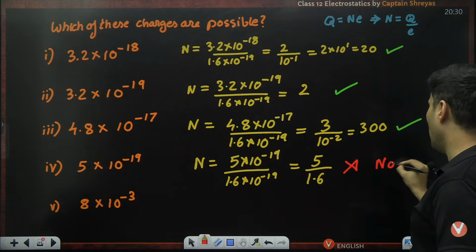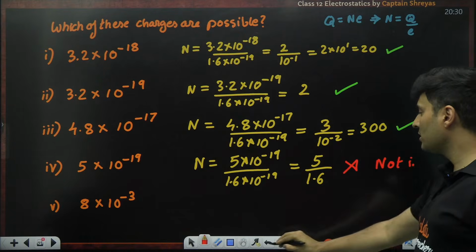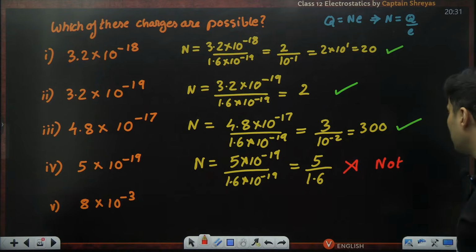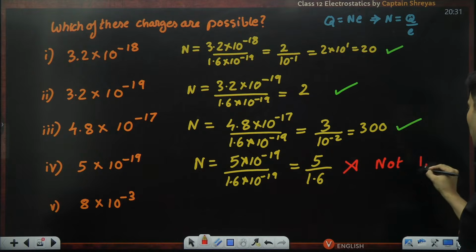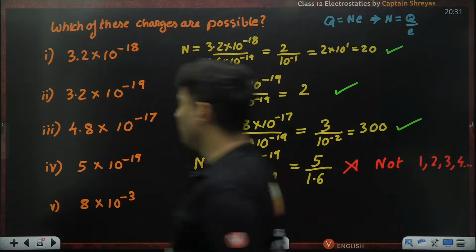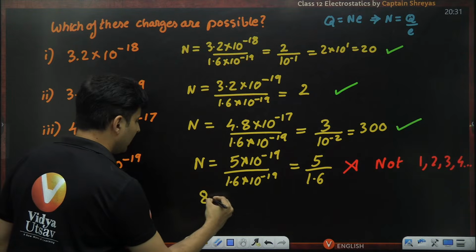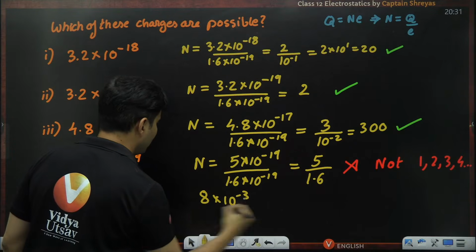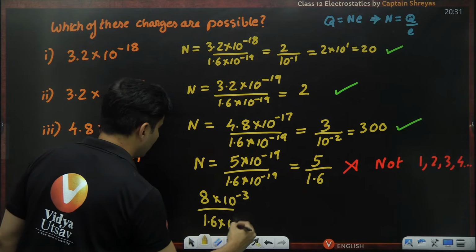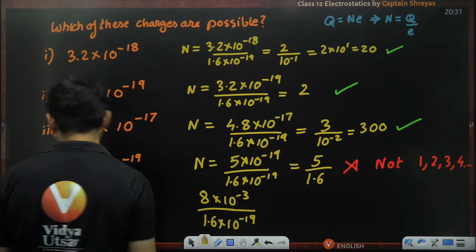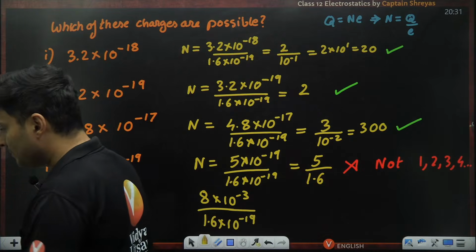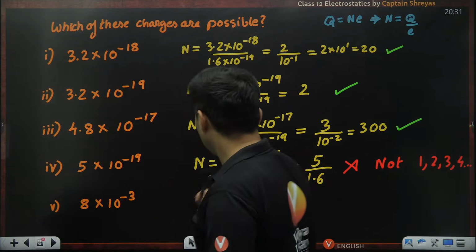It is not equal to 1, 2, 3, 4. It is not any integral value. So not possible. What about this? This also, guys, you can see 8 into 10 to the power minus 3 divided by 1.6 into 10 to the power minus 19. Is that right? Yep. So fourth is not possible.